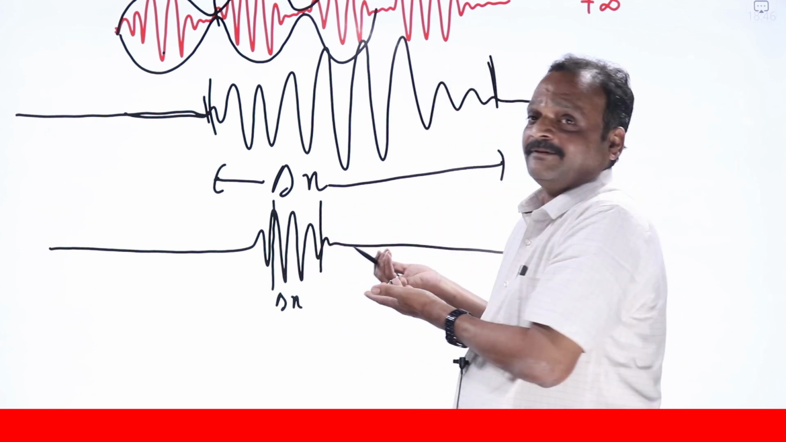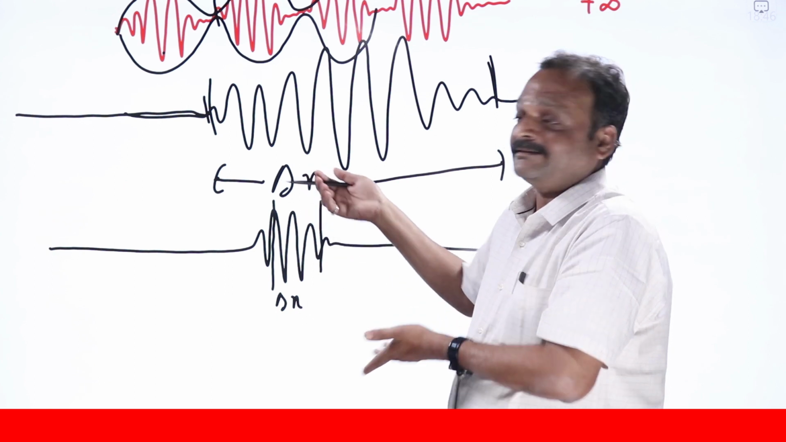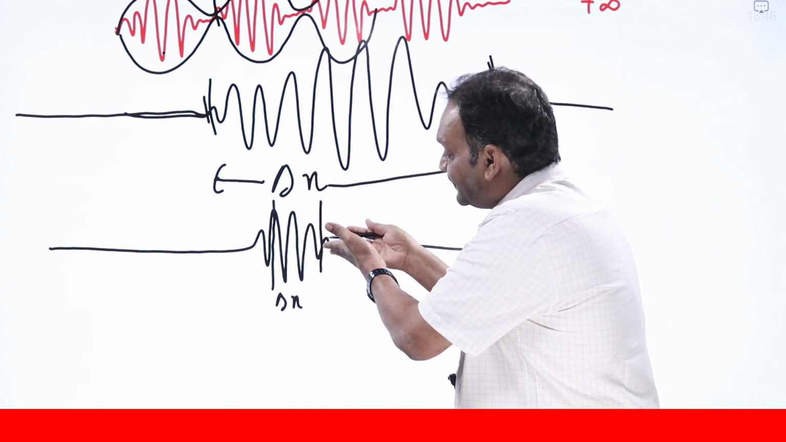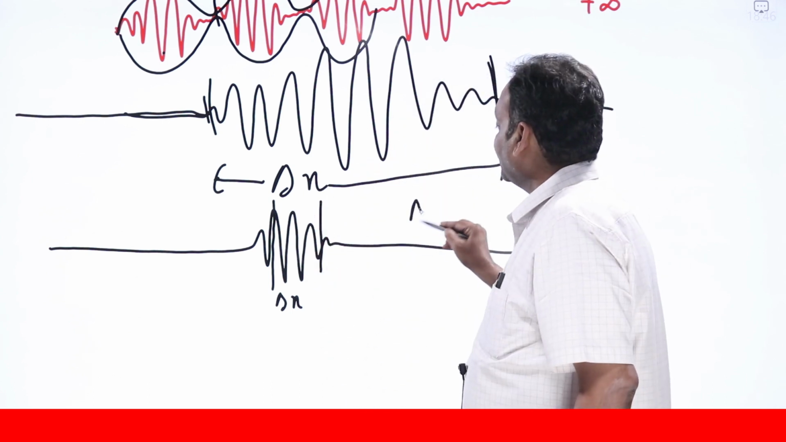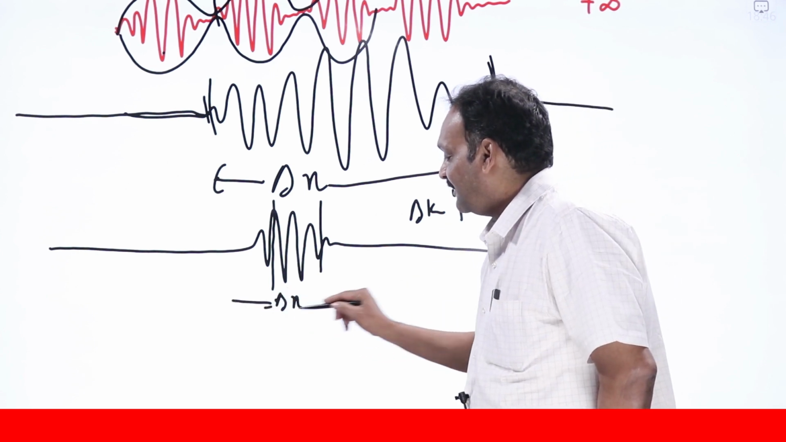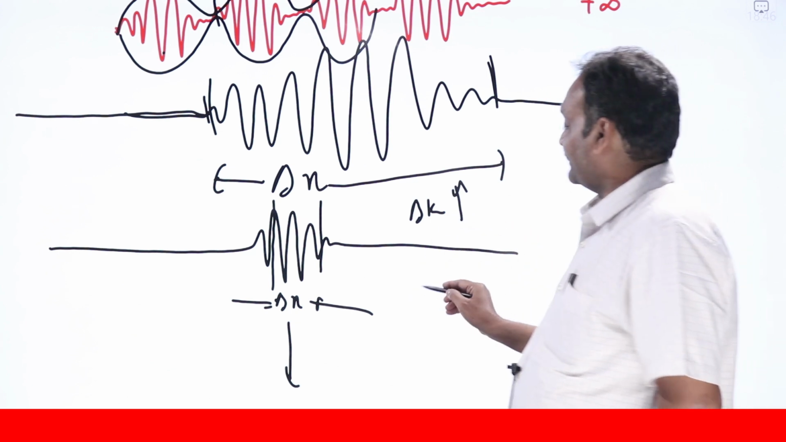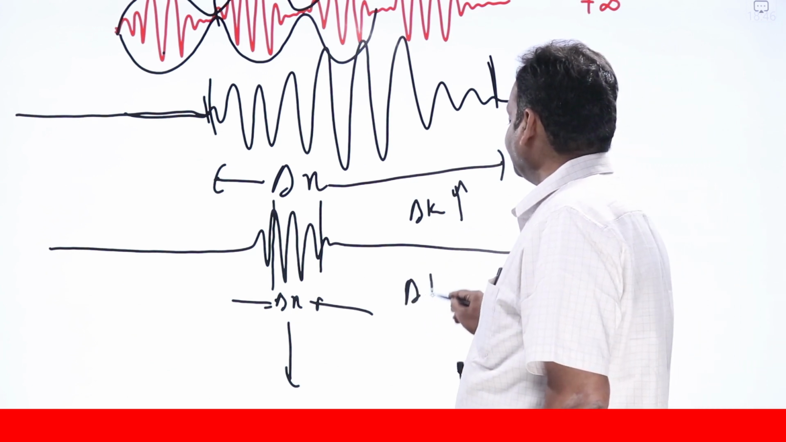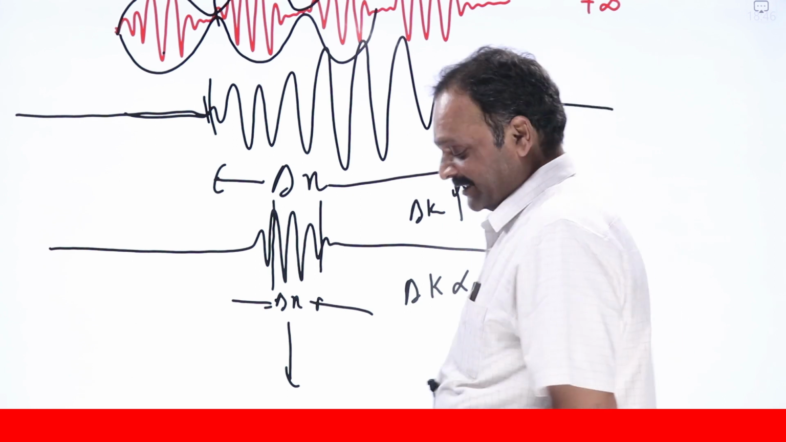But what is happening to the k values? How many wavelengths am I considering? I have to consider some thousands of wavelengths, because this type of representation is possible with thousands of wavelengths only. That is, my delta k value keeps on increasing. When the delta x value is decreasing, the delta k value is increasing. They are in this inverse relationship.